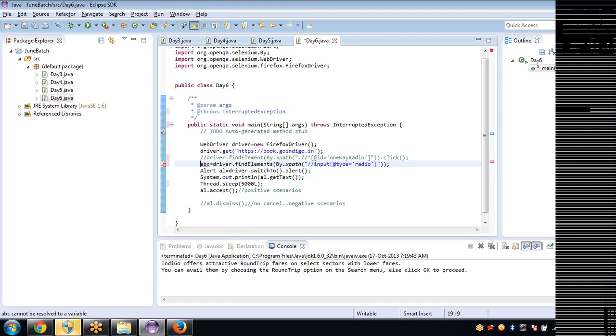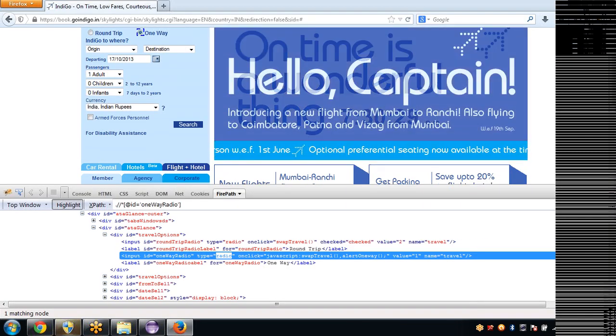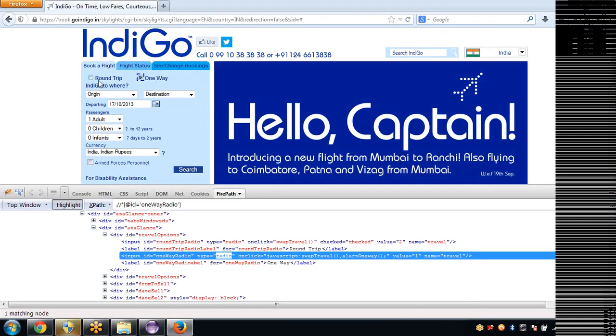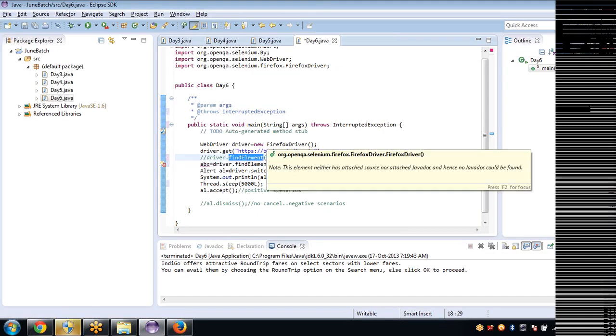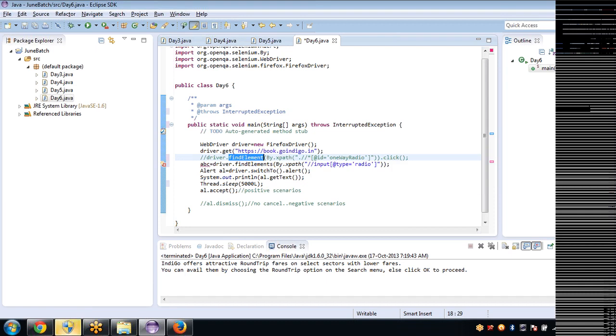Now give the return type for it. To take multiple options, if it is single you can declare integer, string or something. Because one object is kind of one web element, when finding one with driver dot find element, we are finding an element, and the return type for that will be web element.